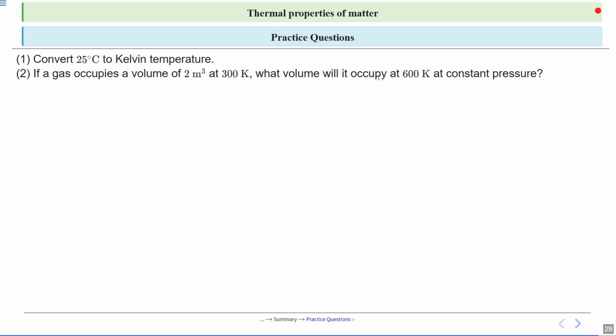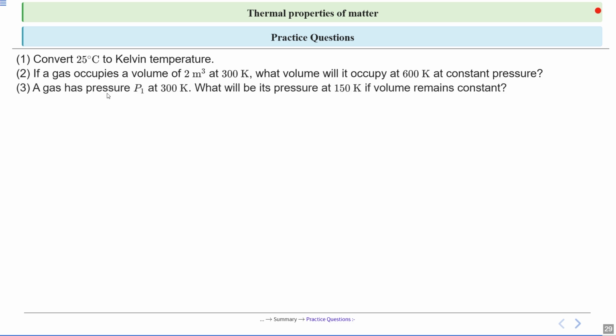Here you have to find the volume. Next, a gas has pressure P1 at 300 Kelvin. What will be its pressure at 150 Kelvin if volume remains constant?